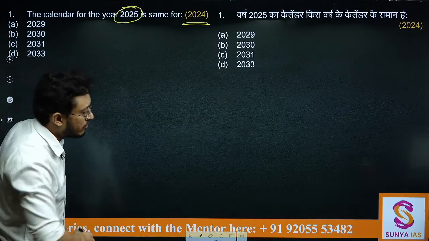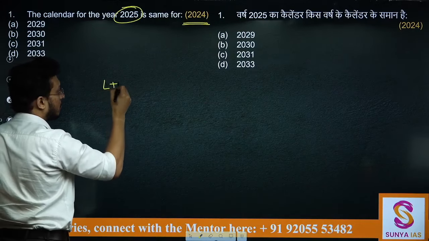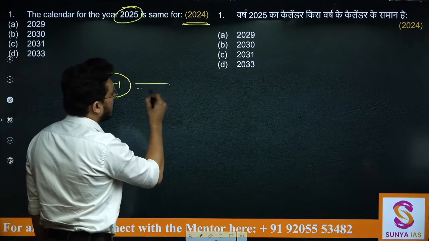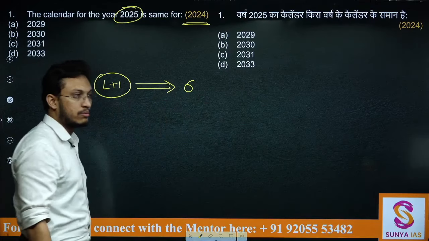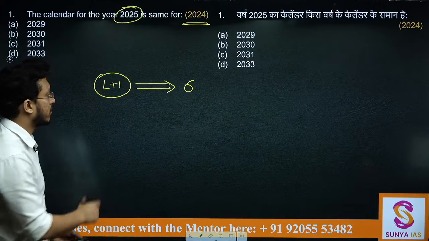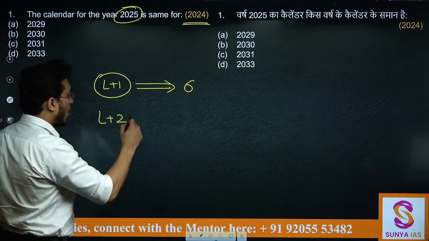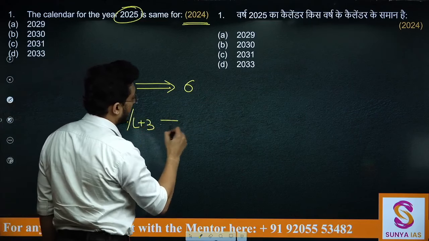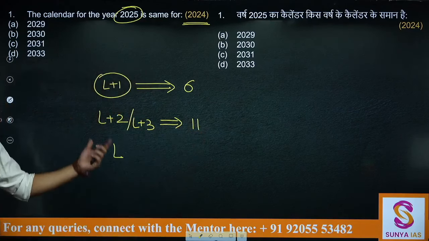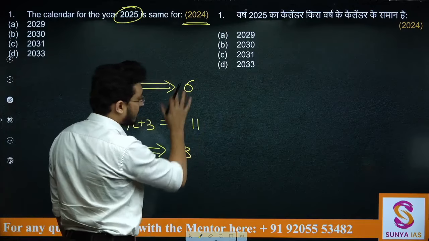तो इसके लिए क्लास में हमने सीखा था for a normal year that is of the form of leap year plus 1. If any year is of the form of leap year plus 1, the calendar repeats after 6 years. कैसे आया था, इसका लॉजिक कैसे डेवलप करा था, we have seen that in class. If any year is of the form of leap year plus 2 or leap year plus 3, its calendar repeats after 11 years. And if any year is of the form of a leap year, its calendar repeats after 28 years. This we have seen in class.